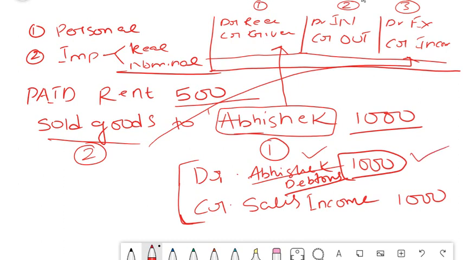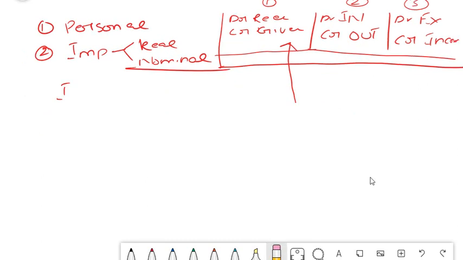This is the logic here, friends. Hope you understood this properly. If not, please post your doubts in the Telegram group. I will again cover it to make it more simple. So we will just cover 2-3 more examples and close this video. And you can just remember these 3 golden rules and then it becomes easy for you, right friends?